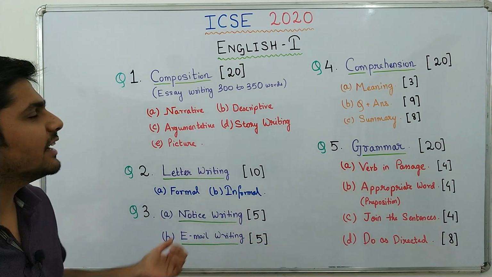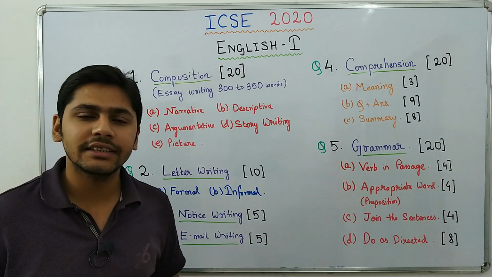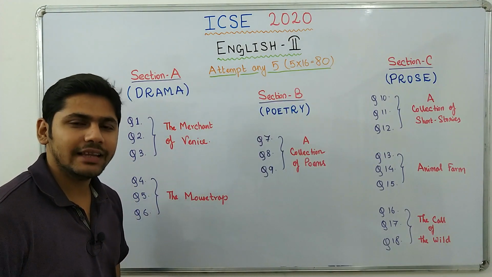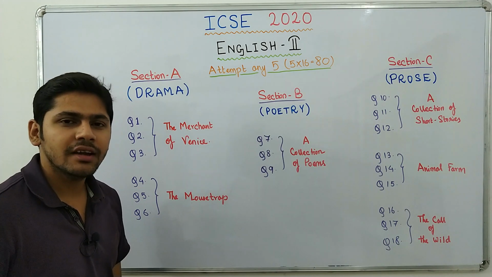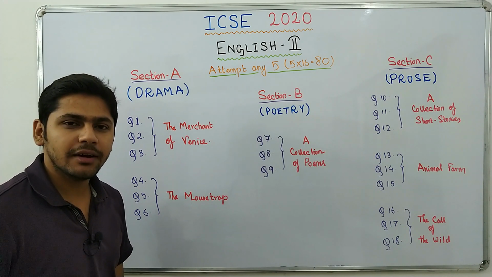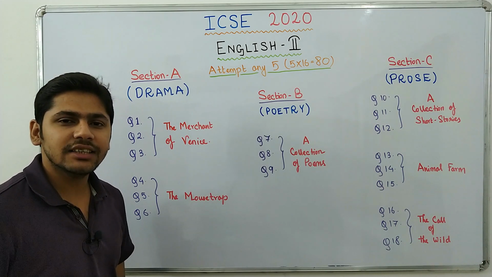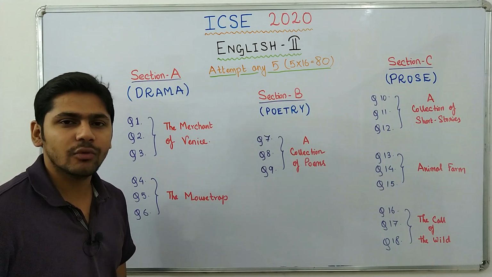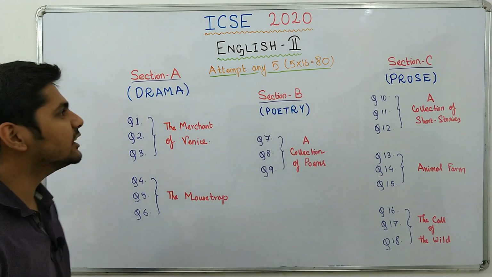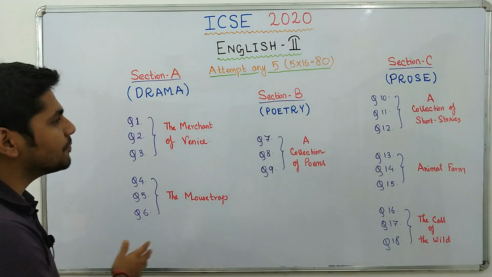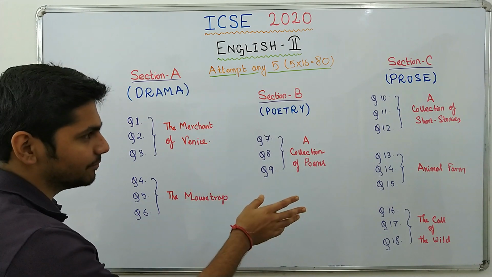Now that we are done with English paper 1, we will move on to English literature. Moving on to English paper 2, that is English literature. This is also an 80 marks question paper and you will get 2 hours to solve the whole thing. You will also get additional 15 minutes to read the question paper. The question paper is divided in 3 sections: Section A, Section B and Section C.